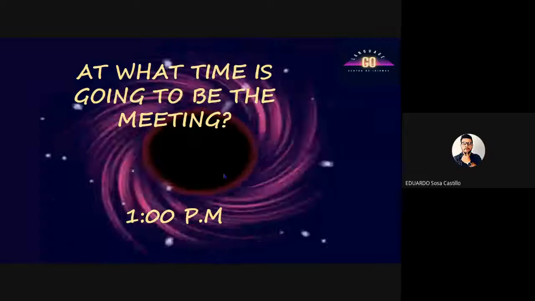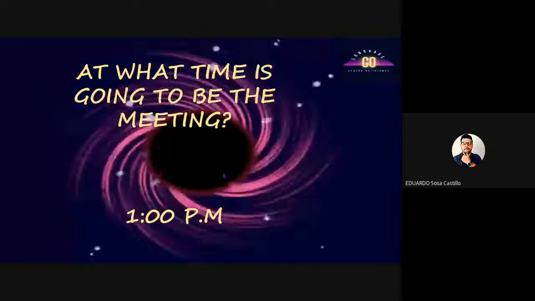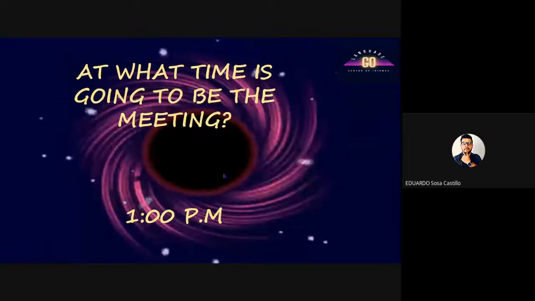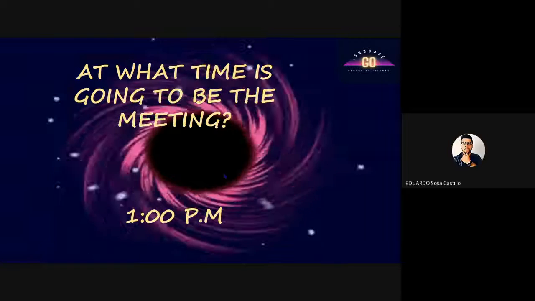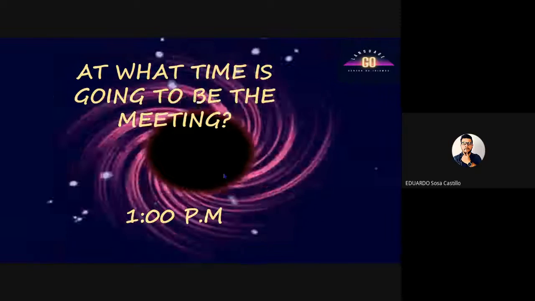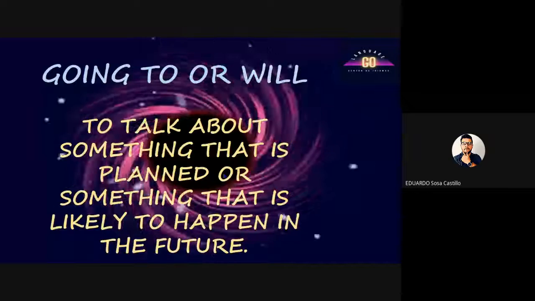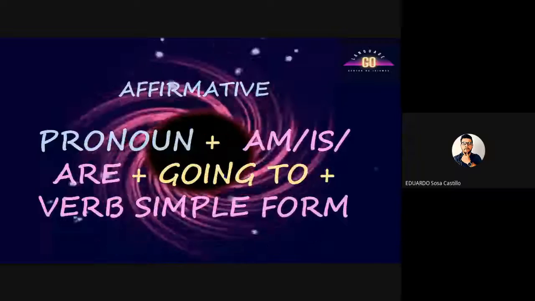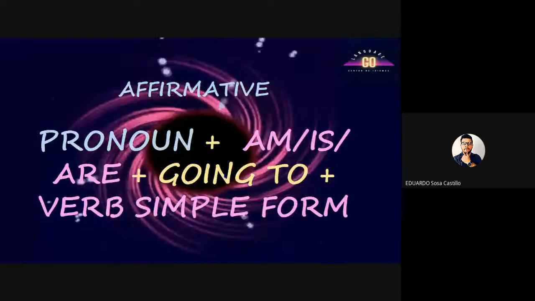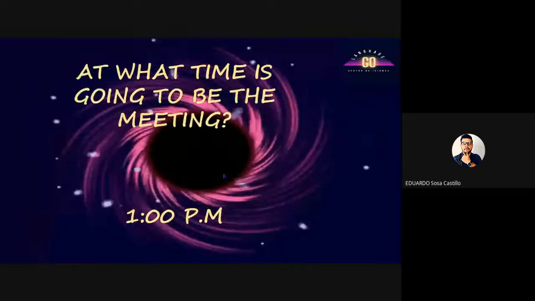Right, teacher. Yes. At what time is gonna be the meeting? Yes, come on, tell me. Now we have to use going to. Look at this, because before you went for water, I was telling them that you can use going to or will for the plans in the future. So now I have to use am, is, or are, and going to. So, at what time is the meeting going to be?